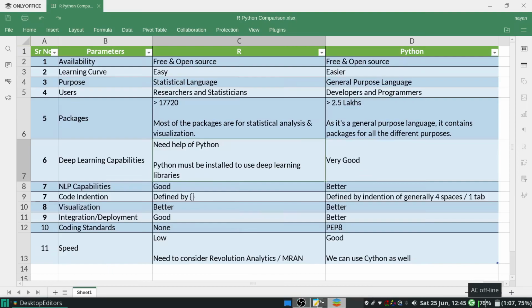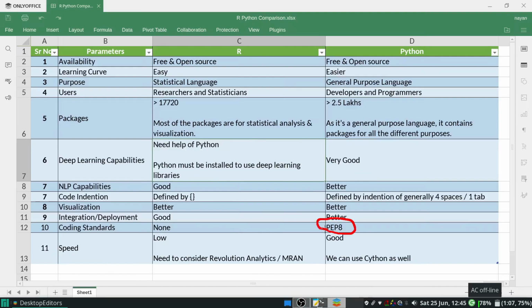Integration and deployment. Python has more libraries and more feature rich functionality compared to R, and hence in integration and deployment Python is good compared to R. Coding standards. R does not follow any kind of coding standards, but Python follows the PEP 8 coding standard. Speed.